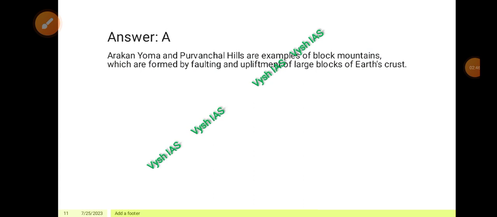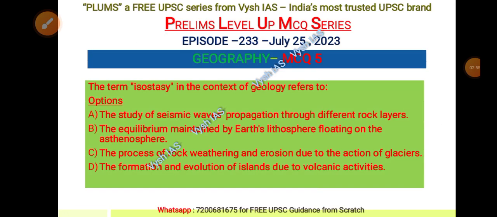Answer is A. Arakan Yoma and Purvanchal hills are examples of block mountains. These are formed by the faulting and upliftment of large blocks of Earth's crust, right? Now let us see the final MCQ.